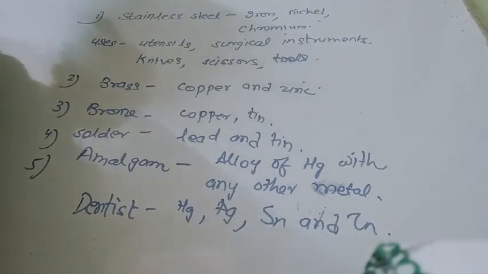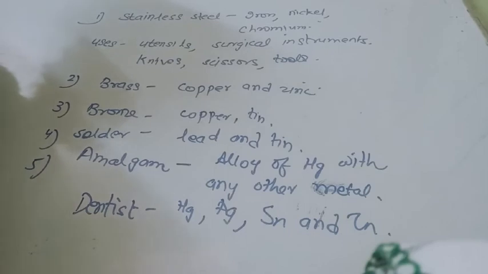Means you have to subtract from 24, the remaining part will be copper and silver, and the carat is the part of gold. So in order to make harder gold ornaments that can retain their shape, the carat of the gold is reduced.